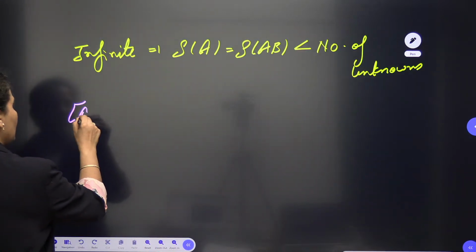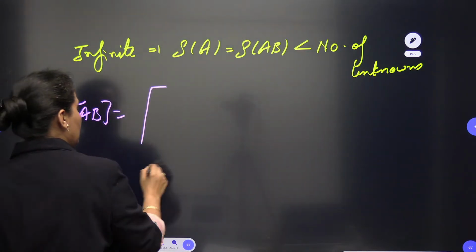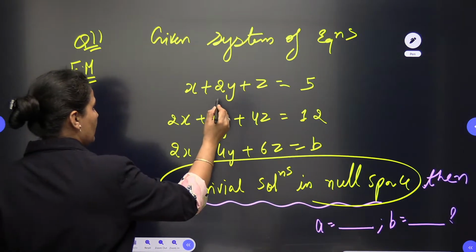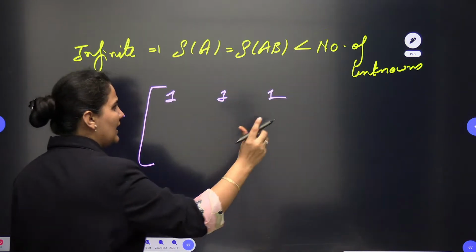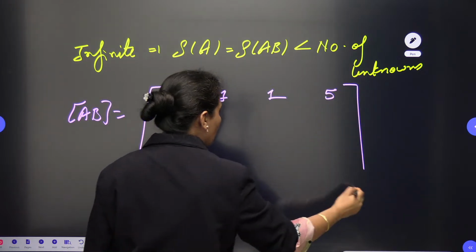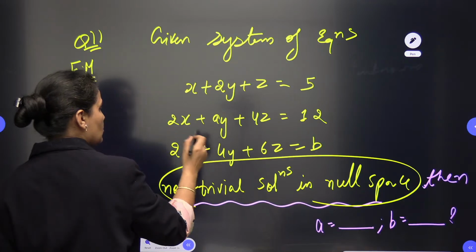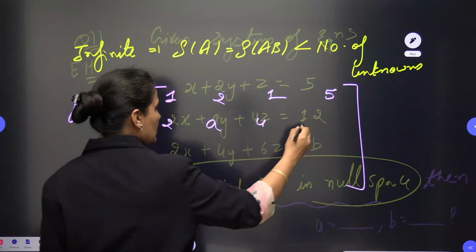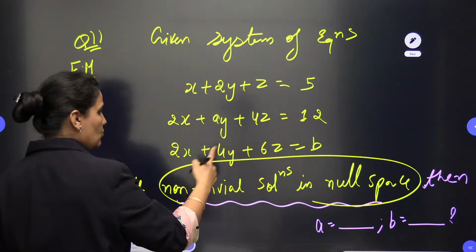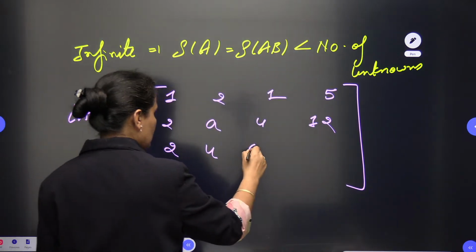So now I will write down this question AB, and look at how easily we will solve it. There is no need to solve any determinant, nothing required. So we have here 1, 2, 1 and 5. Next is 2, A, 4 and 12, and the next is 2, 4, 6 and B.